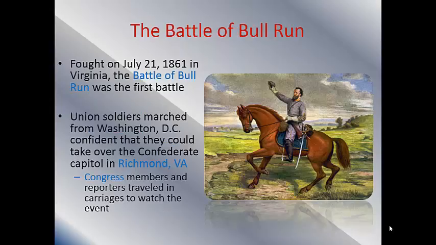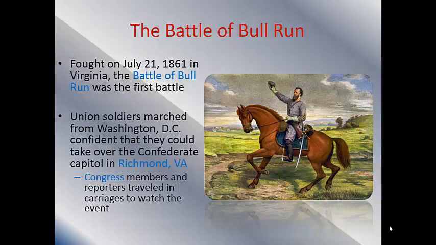The first real battle is something called the Battle of Bull Run. This happens in Virginia. It's also called the Battle of Manassas, because that's what the South calls it, because it was in the town of Manassas. What happens here is that the Union soldiers march down from Washington, D.C. They're super confident that they'll be able to march right into the capital of Richmond, Virginia, show those Confederates who's boss, and they'll go home and celebrate, and everything will be good. Because they really believed that this war was going to be short.